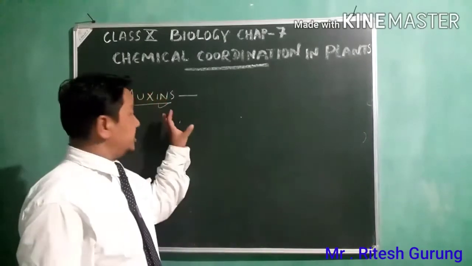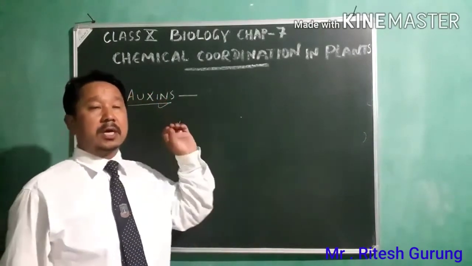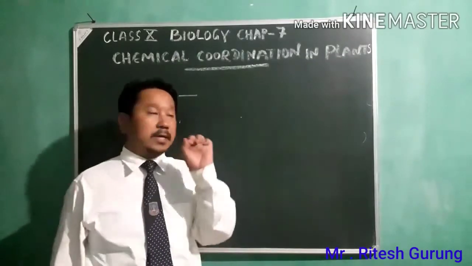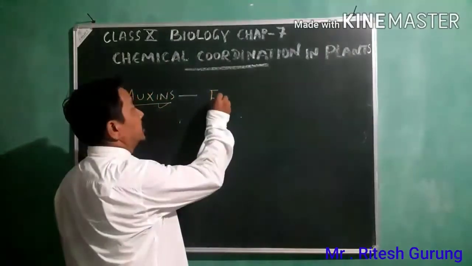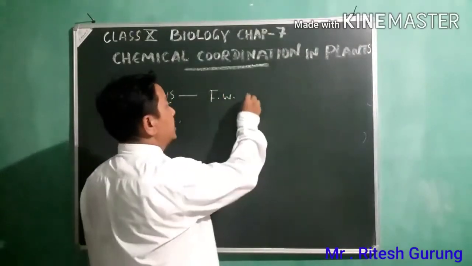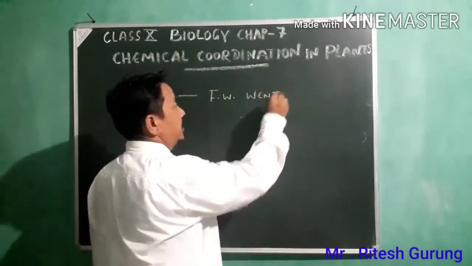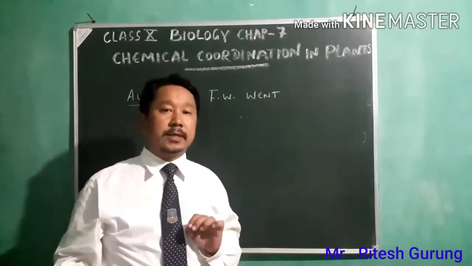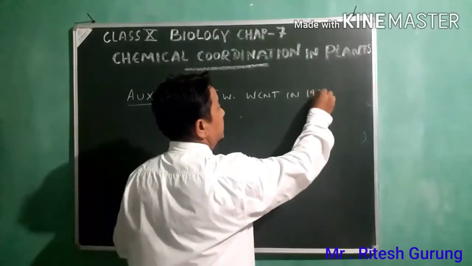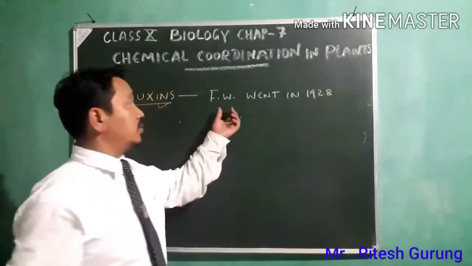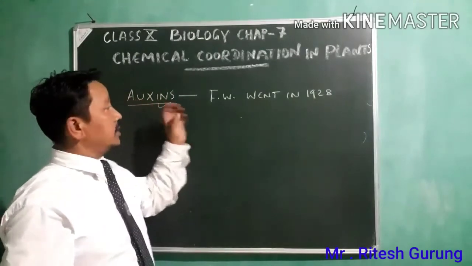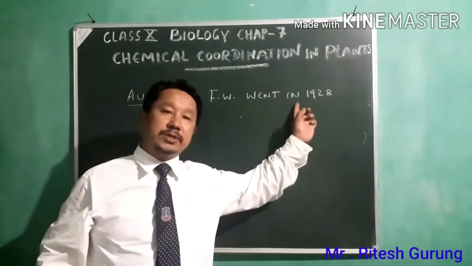The term auxins was first coined by the scientist F. W. Went in 1928. F. W. Went was the first person to coin the term auxin in the year 1928.